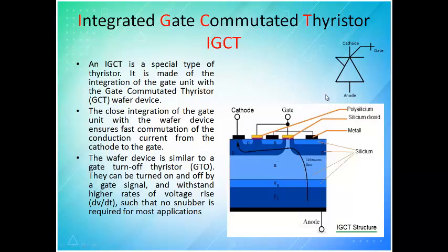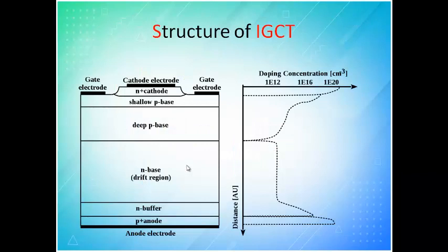So turning on and turning off require high power. This is similar to a GTO, and that is the problem faced by GTO. You have to turn on and turn off with high power, so power loss will be there. That is why we don't go for it. Just the structure of the IGCT will be similar to your IGBT only.